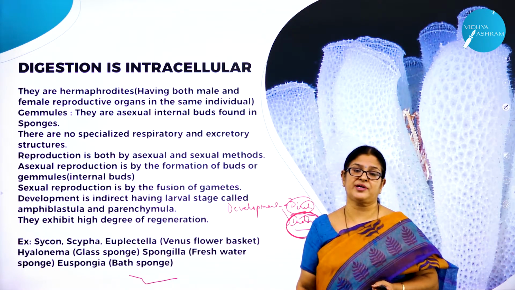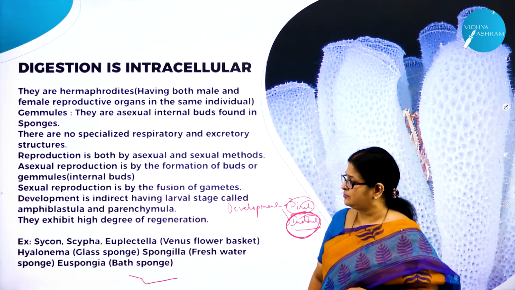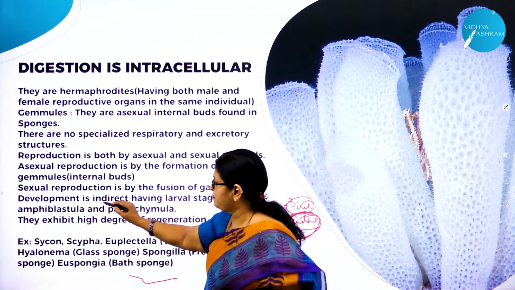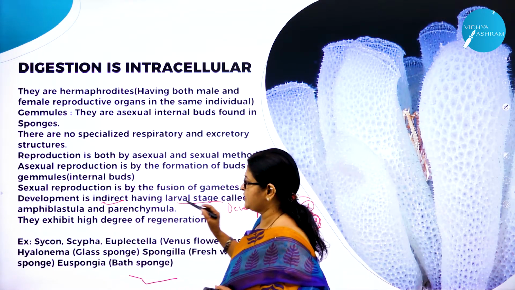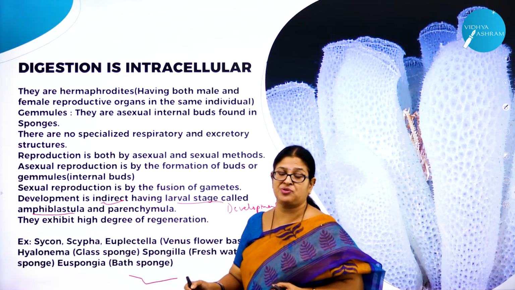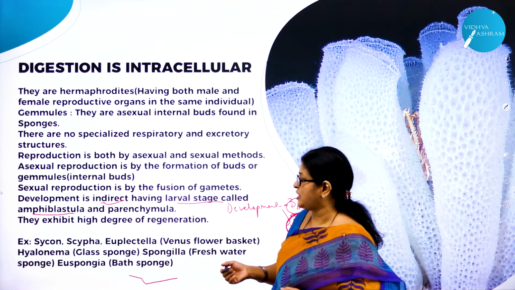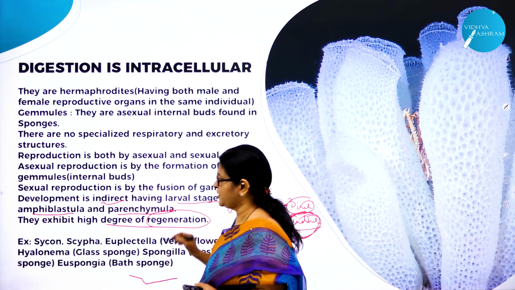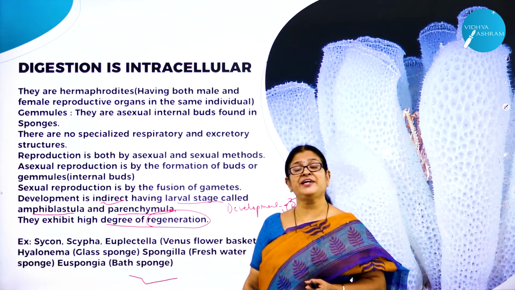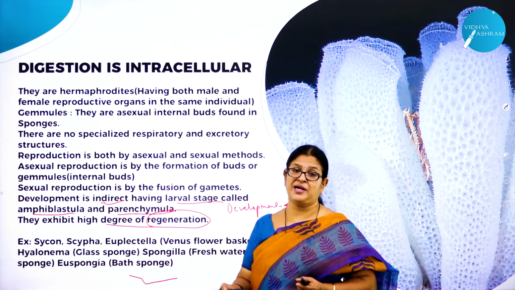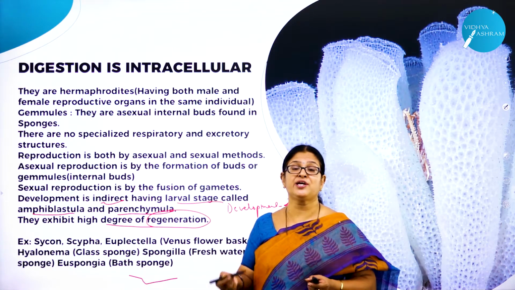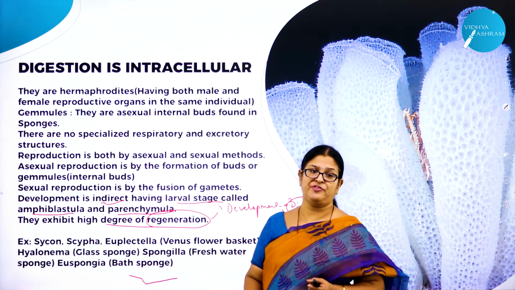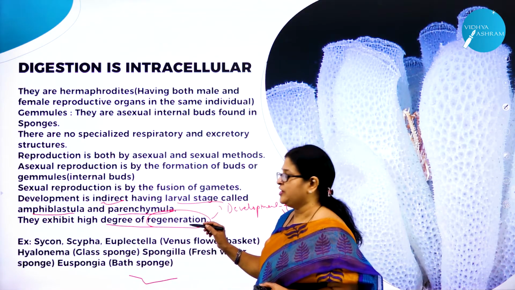This is also a very important characteristic feature for classifying the animals. So here the development is what? That is, development is indirect, having larval stage called, what is the larval stage called? Amphiblastula. In frog, the larval stage is called tadpole larva, or it is also called parenchymula, and they exhibit high degree of regeneration. Very important. What do you mean by high degree of regeneration? If any body part is cut, it regenerates, it regrows into a new part. So that is a very important characteristic feature of these poriferans. So they exhibit high degree of regeneration.